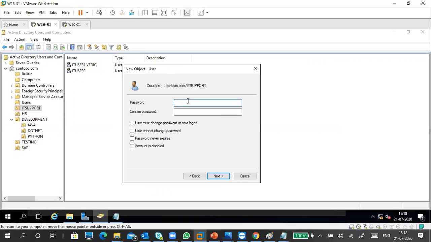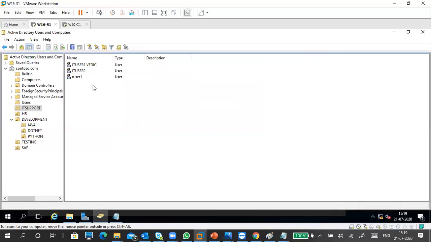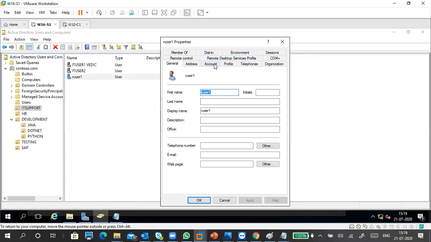Uncheck this one and give the password. That's it. Just how you create an account, same thing. You can give any name which is not existing at present, and you can create an account.